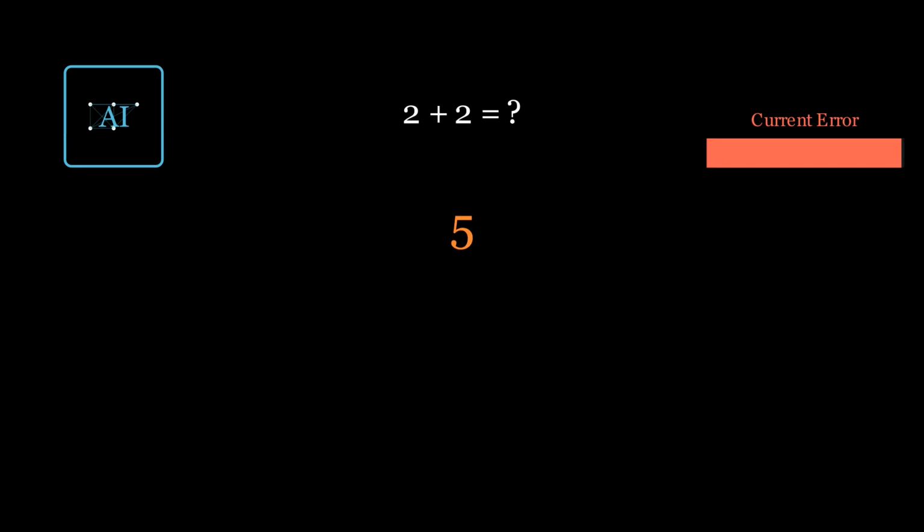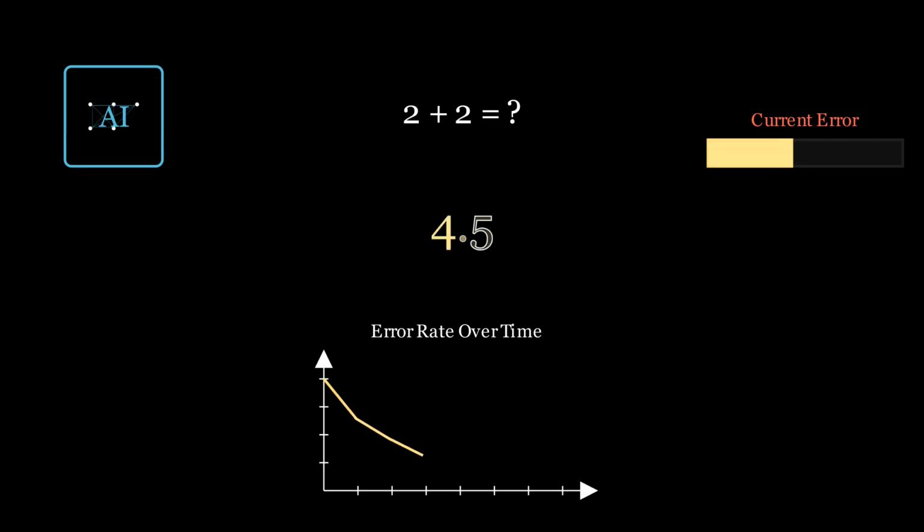The AI looks at the error and tries to improve. Its next guess might be 5. It's still wrong, but it's closer. This is a loop. The AI guesses, calculates the error, and adjusts its internal brain. Watch how the error rate drops as it gets closer to the correct answer.